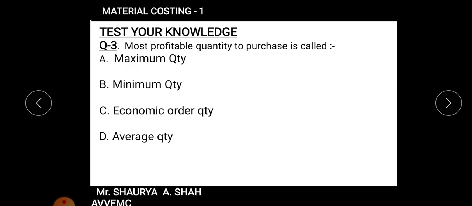The last formula which we saw, right? Is it maximum quantity? No. Is it minimum quantity? Maybe. Is it average quantity? No. Economic order quantity, right? Is it economic order quantity? Yes. So EOQ, the name itself says economic order quantity, the quantity which is optimum in level, that is your economic order quantity. I hope it is clear to each and every student.